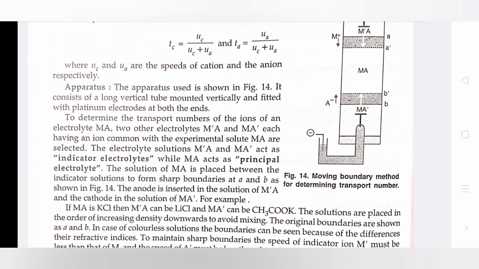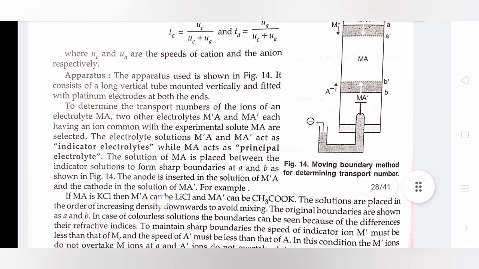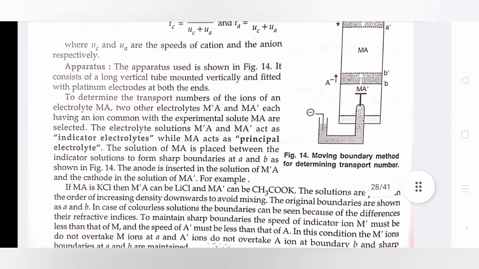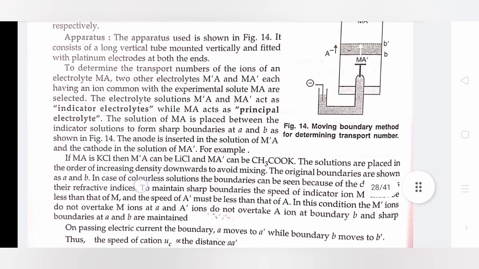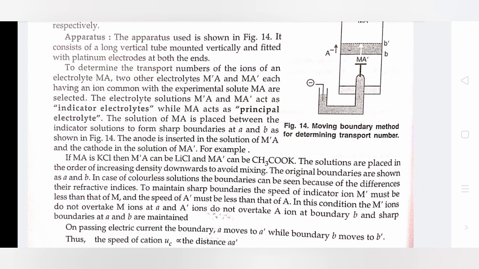It consists of a long tube mounted vertically and fitted with platinum electrodes at both ends. To determine the transport numbers of the ions of an electrolyte MA, two other electrolytes, M'A and MA', each having an ion common with the experimental solute MA, are selected. The electrolyte solutions M'A and MA' act as indicator electrolytes, while MA acts as the principal electrolyte.